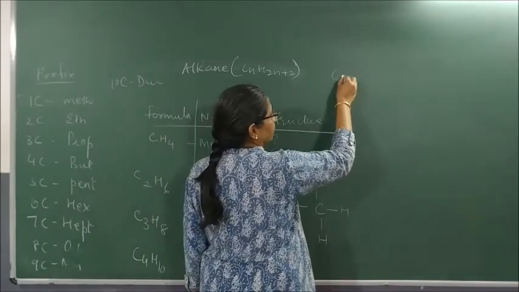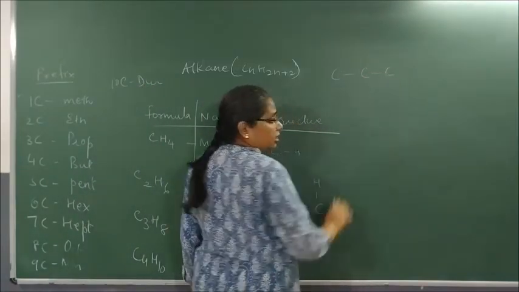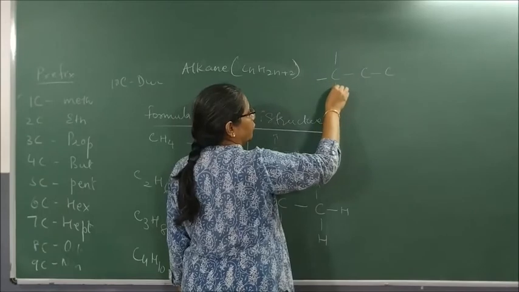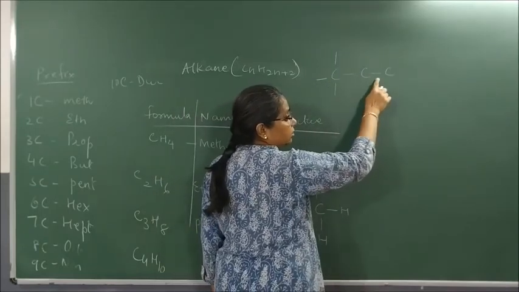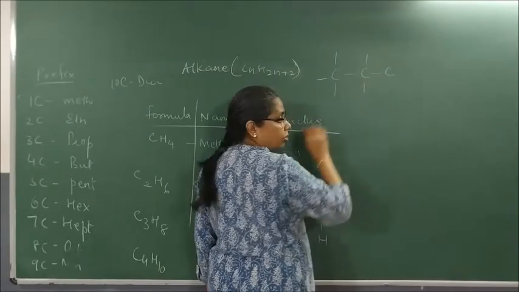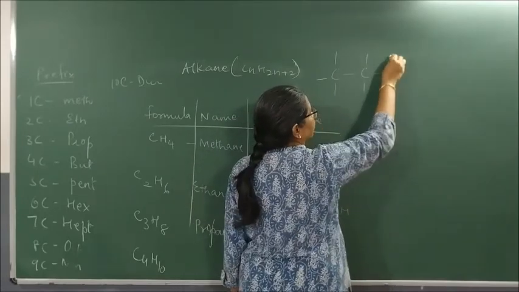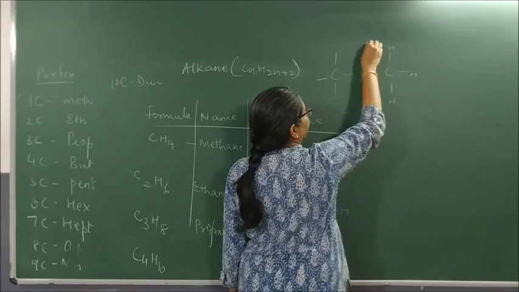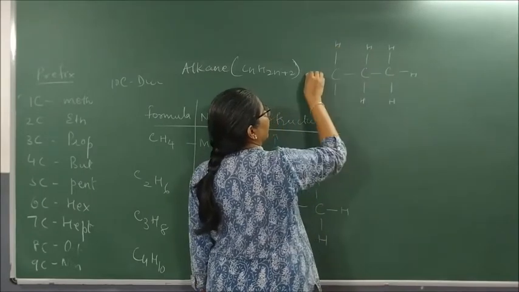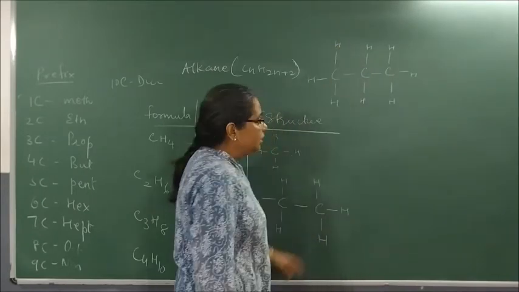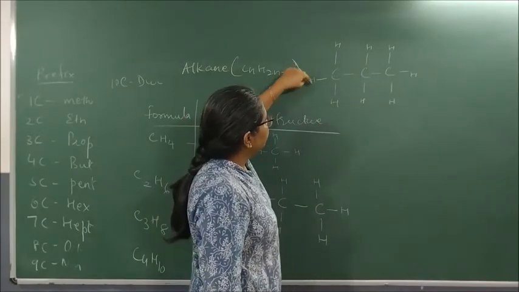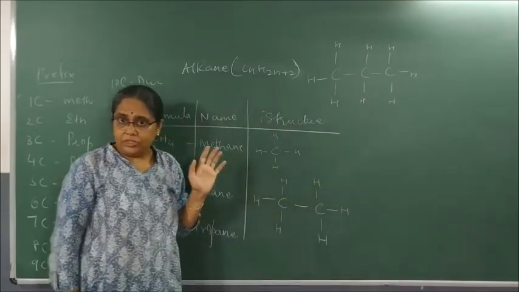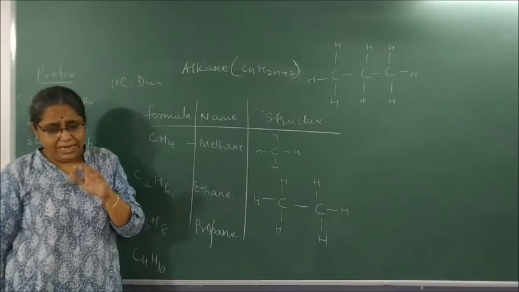Now for C3H8. I'm drawing it here. First thing, always make what? Carbon-carbon single bond. How many? This carbon has one bond. So 2, 3, 4. This carbon has how many bonds? 2 bonds. So 3 and 4. This carbon has how many bonds? 1 bond. So 2, 3, 4. Put what? H. And count and see whether your formula and hydrogen matches. Let us see. C3H 1, 2, 3, 4, 5, 6, 7, 8. So it is what? C3H8.